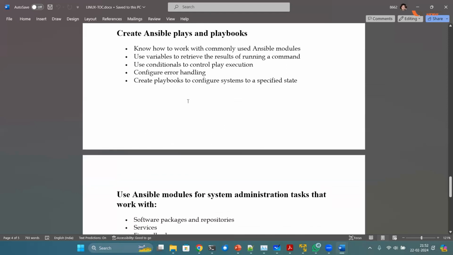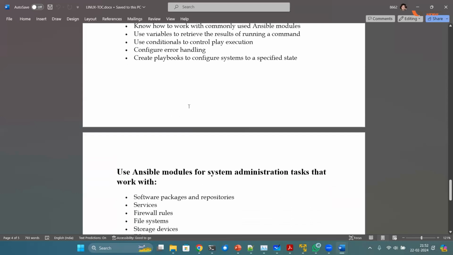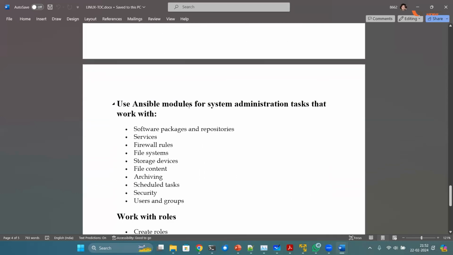And then play and playbooks. How do you work with play and playbooks? A playbook is like a file where you specify Ansible instructions. Without a file, you can run single Ansible commands, single instructions, but multiple instructions can be accommodated in a playbook. It's a file.